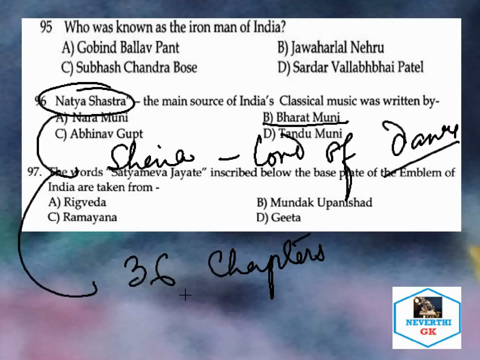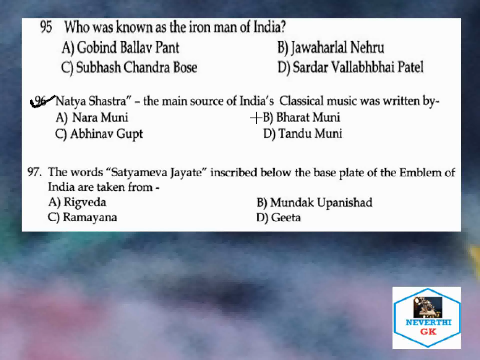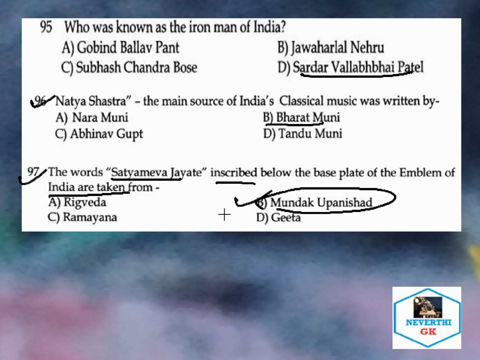And also, it has how many poetic verses? It has 6,000 poetic verses about the performing arts. So these are the important points about Natya Shastra that we need to remember. So the correct answer is Bharat Muni. Next question: the words Satyameva Jayate inscribed below the emblem of India are taken from which text? The correct answer is Mundaka Upanishad.